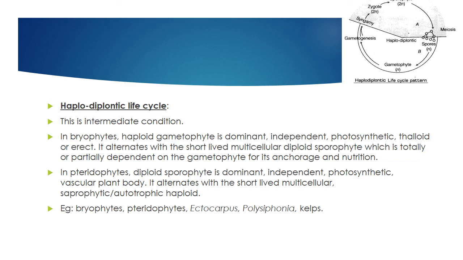Don't worry about this. You just remember the examples. Bryophytes, haplodiplontic life cycle. Pteridophytes, haplodiplontic life cycle. Ectocarpus, Polysiphonia, kelps, that is marine algae, are very good examples of the haplodiplontic life cycle. So you just have to mug up, make a short note of it and recall it again and again.